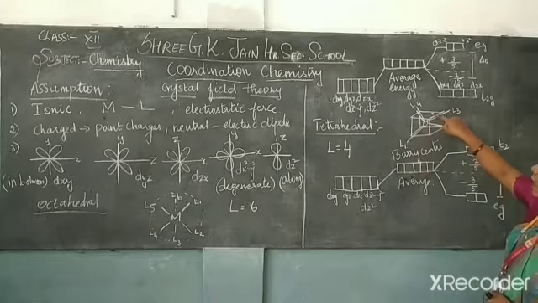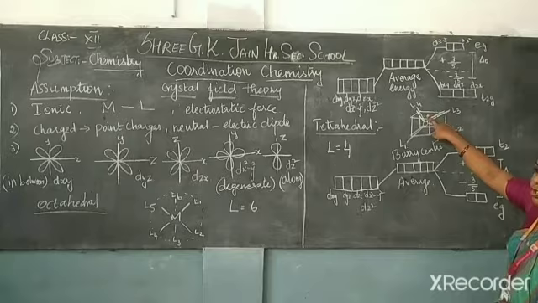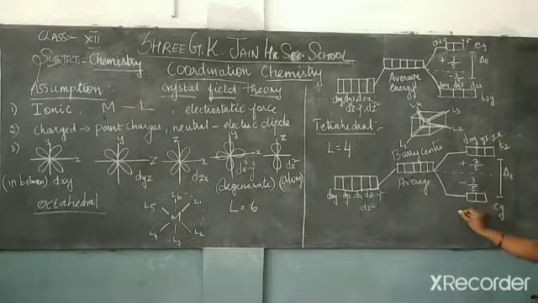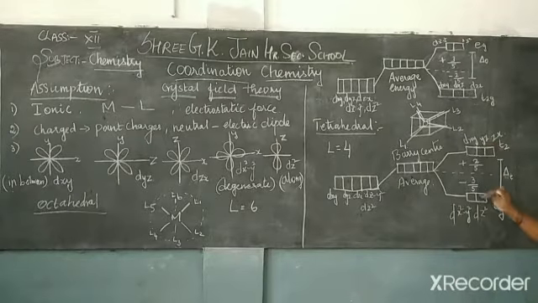Based on the way the ligands approach. The ligands approach in between the axes, so those 3 orbitals, dxy, dyz and dzx, will be raised, and the other 2, dx square minus y square and dz square, will be at lower energy.